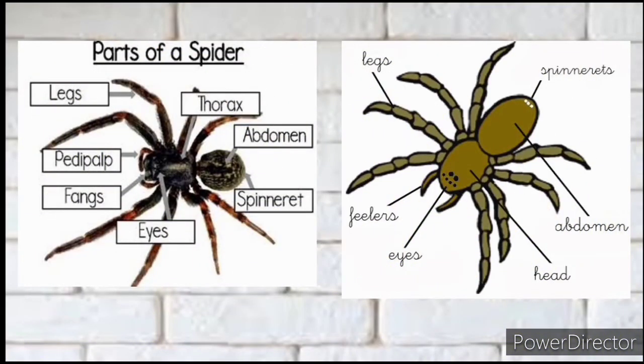So now we'll be looking at the parts of a spider. A spider has different parts. First and foremost, they have eyes. And I told you most spiders have how many eyes? 8 eyes. A spider has a spinneret. Near the abdomen, there is the spinneret, which it makes silk in, and it pulls it out with its back legs. A spider has fangs to poison its prey. I told you they have a chest or thorax, they have legs, they have eyes, and they have feelers in front. It looks like an antenna in insects, but it's not.